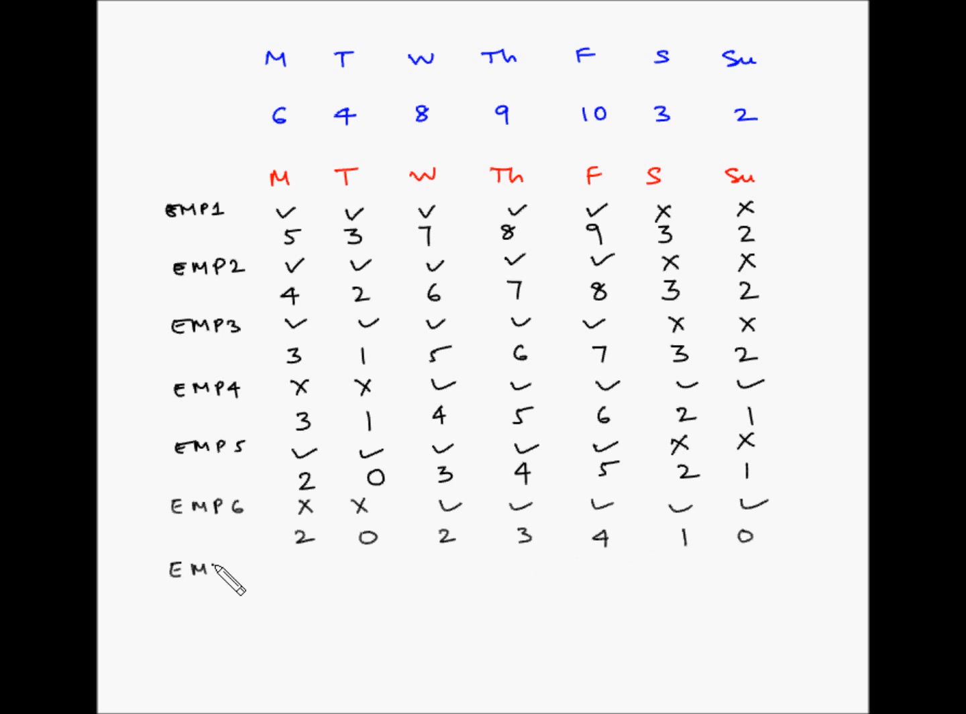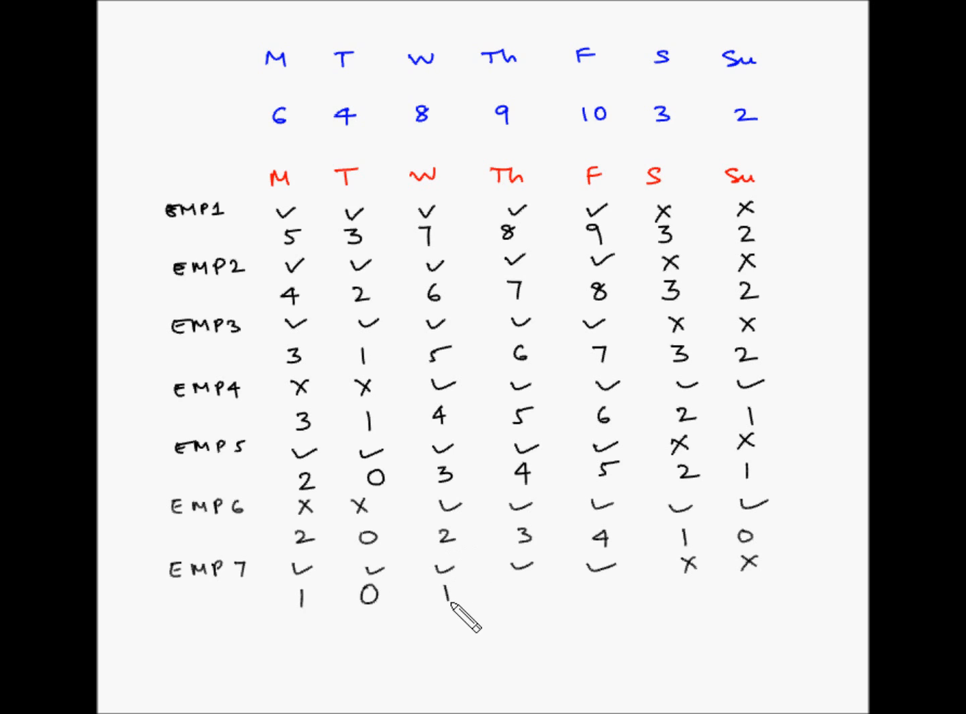So employee number 7 can take off on Saturday and Sunday and work on the remaining days. So now the net requirements become 2 minus 1, which is 1. Now the net requirement for Tuesday is 0 employees. However, employee number 7 is going to work on Tuesday. So basically what we are saying is that there is an extra person working on Tuesday. However, the net requirement still remains 0.